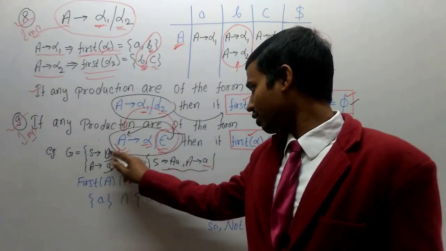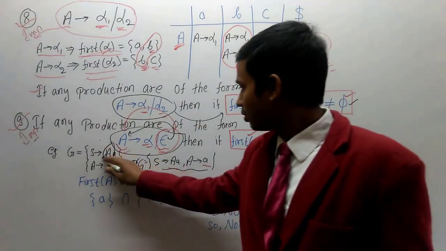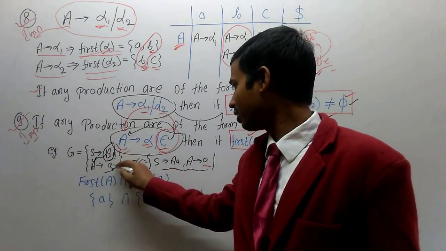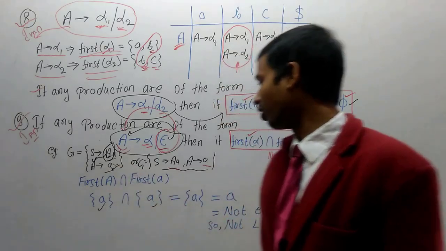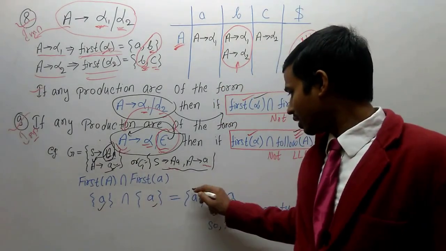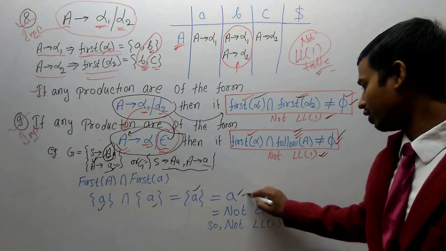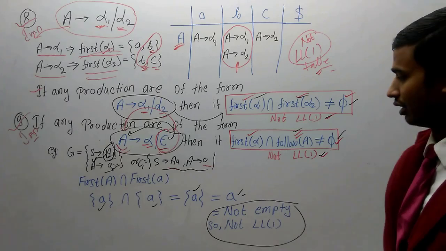First of this is capital, so we go to A and find the first of A. So the first of capital A is small a, and first of small a is small a. When we take the intersection we get a, which is not empty. So if not empty, not LL1.